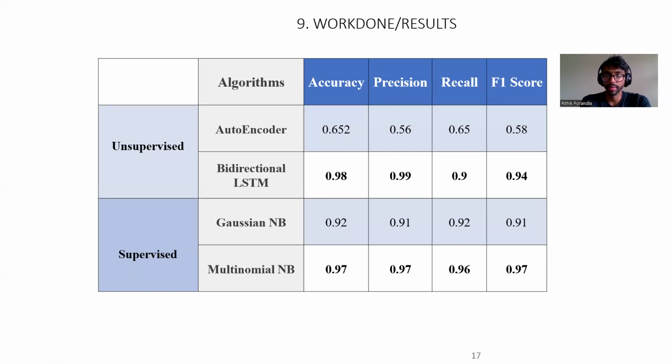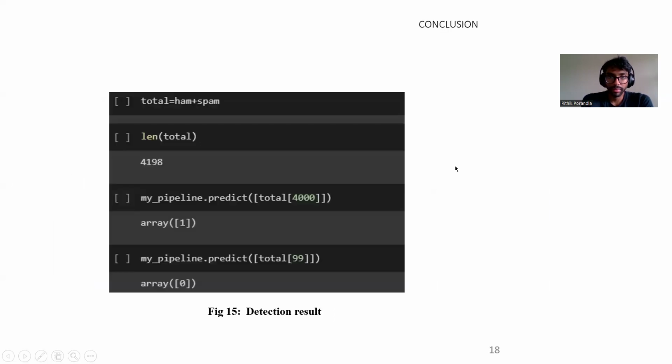So when we put all the results in a box, this is what we find: the unsupervised LSTM has an accuracy of 9.8, and the supervised multinomial NB has 0.97. This is just a quick result, a glimpse of how it is going to look. I'm going to show you the code now.